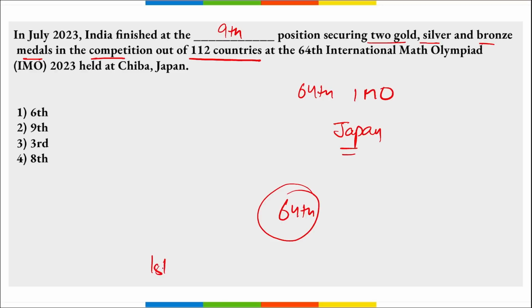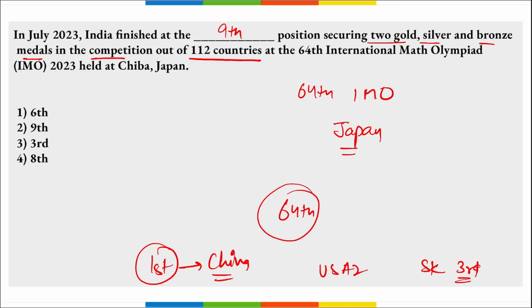Which is the country that secured the top position? It is China that secured the top position here. That was followed by USA on second and South Korea on the third position. And this is the 4th time that India secured a position in the top 10. Correct? So the right option here is option 2.